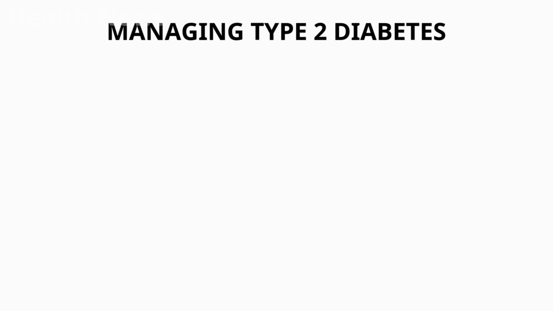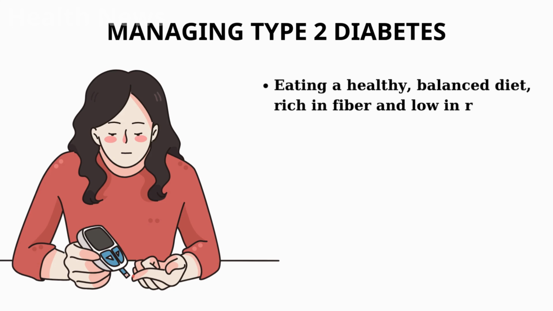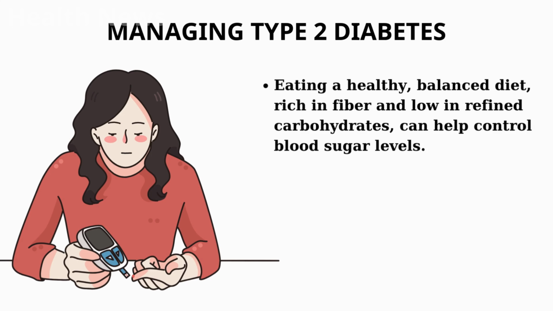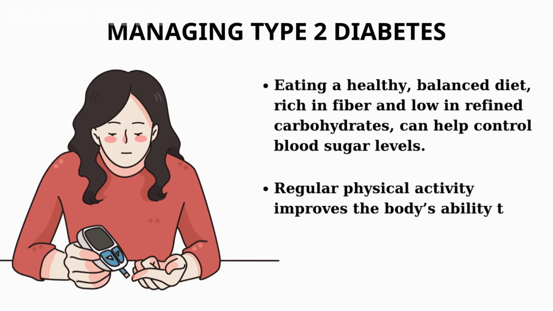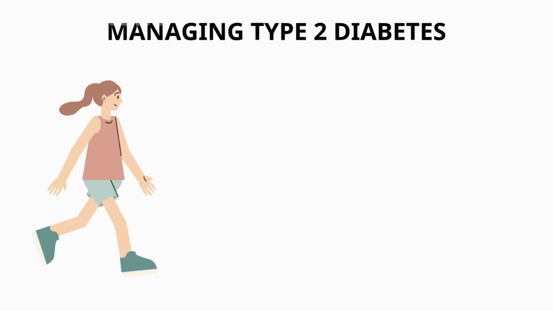Managing type 2 diabetes. For many people with type 2 diabetes, lifestyle changes are the first line of treatment. Eating a healthy, balanced diet, rich in fiber and low in refined carbohydrates, can help control blood sugar levels. Regular physical activity improves the body's ability to use insulin effectively. For some individuals, lifestyle changes alone may be enough to manage type 2 diabetes.